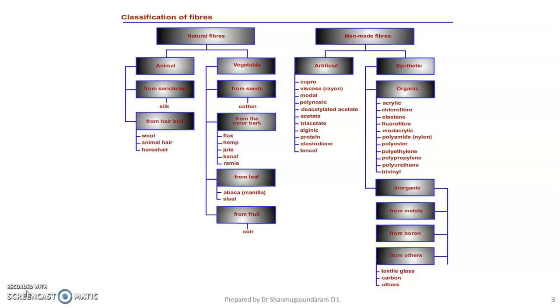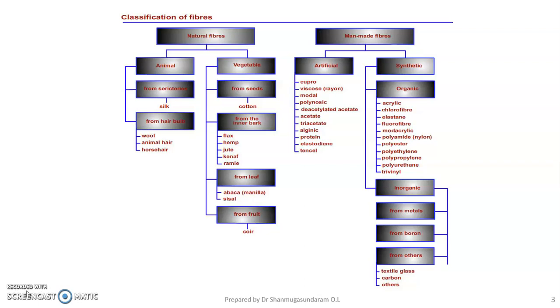Now let us see the man-made fibers. Man-made fibers are basically classified into two categories. One is semi-synthetic fiber and another one is fully synthetic fiber. Semi-synthetic fiber means the raw materials we are taking from the natural source and we are further chemically modifying it and making into a yarn or filament.